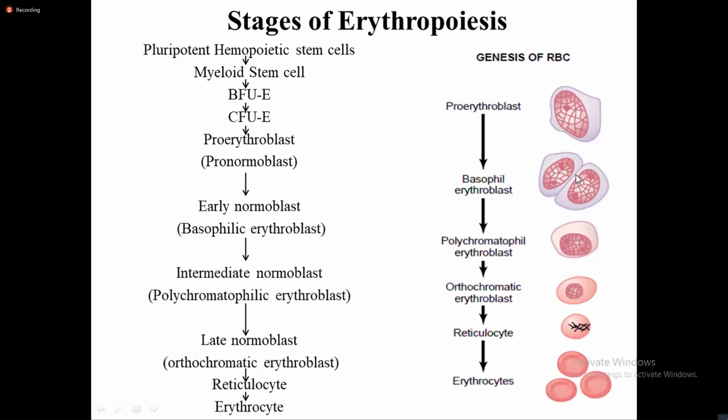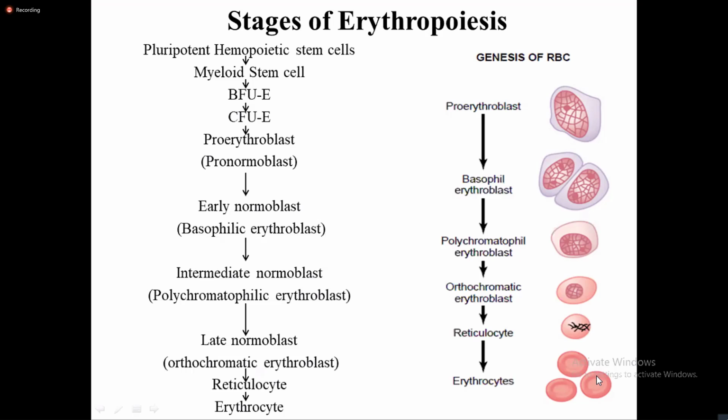In addition to that, if you look at the nucleus, initially there's a big nucleus, and after some time, at this particular stage, you can see no nucleus at all. Right? So it is non-nucleated as it ultimately matures into erythrocytes. Then at the reticulocyte stage, there's a presence of reticulum, but ultimately as it matures into erythrocytes, the reticular network is lost.